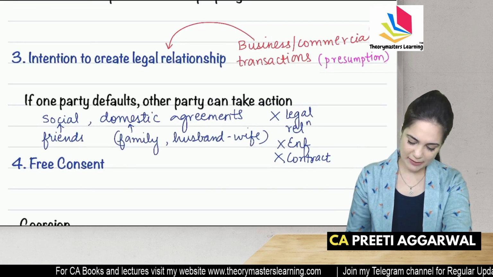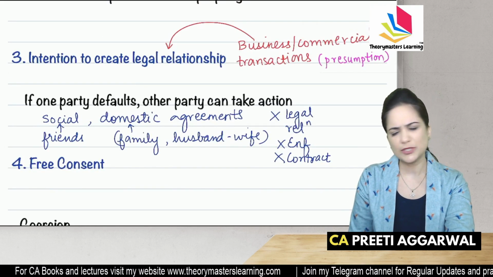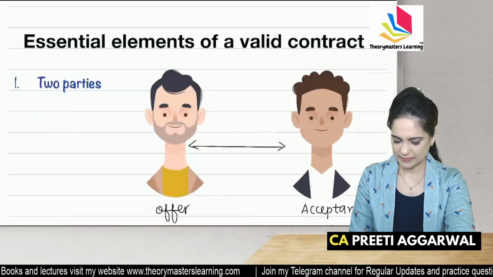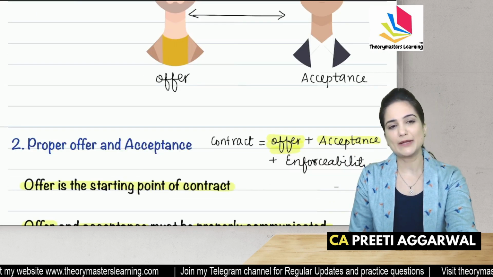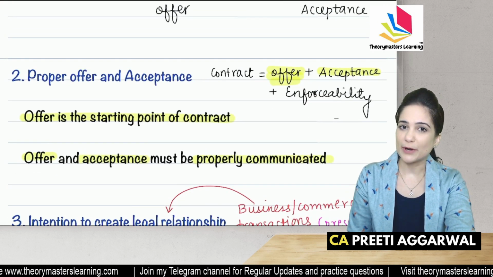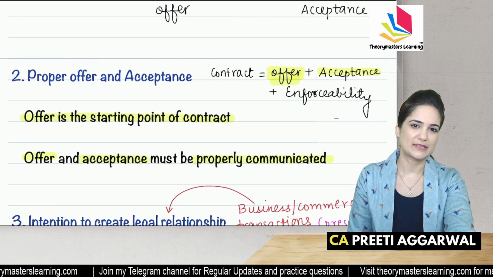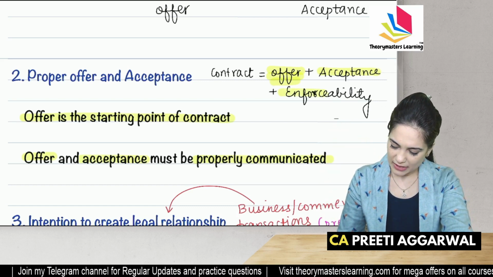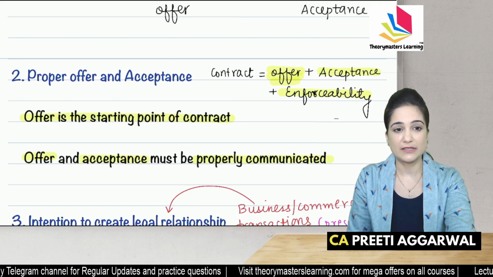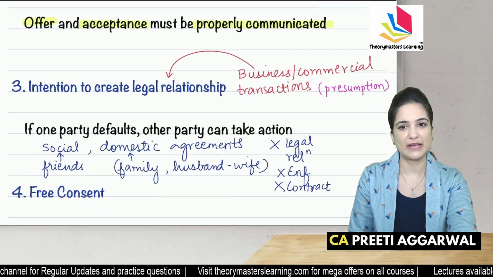The third element was there must be intention to create legal relation. Okay, what was the first element? First element is two parties. Second element, there must be proper offer and acceptance. We are just following the equation. There must be enforceability, intention to sue, intention to file a case.